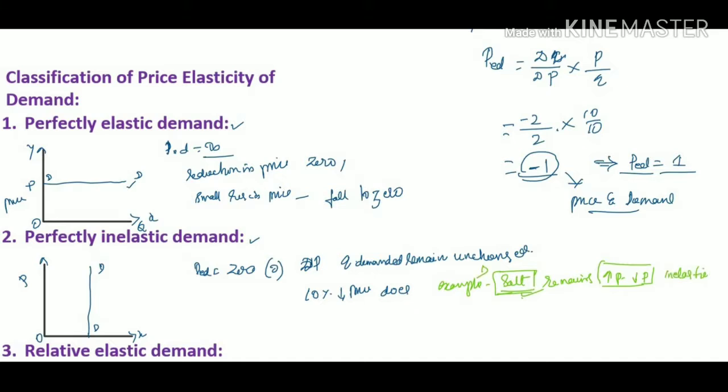Another example of perfectly inelastic demand: for acute diabetic patients, insulin is essential. The acute diabetic patient has to get the prescribed dose of insulin per week or per day. Whatever the price of insulin may be, he has to get the prescribed dose, so its demand also remains the same, or its demand is inelastic. Its demand curve remains vertical.